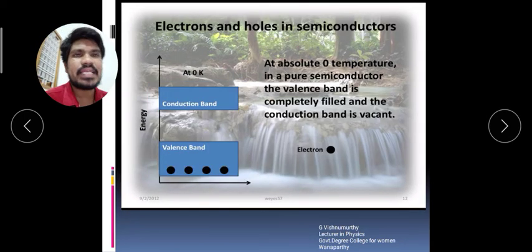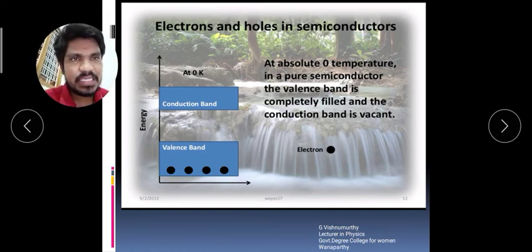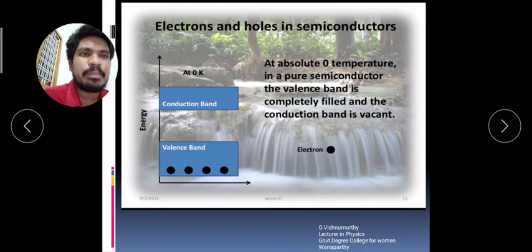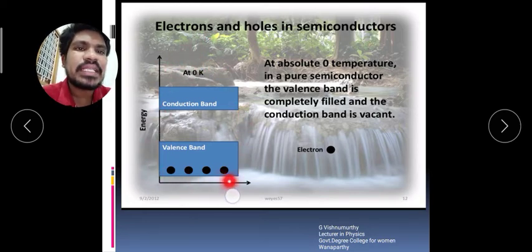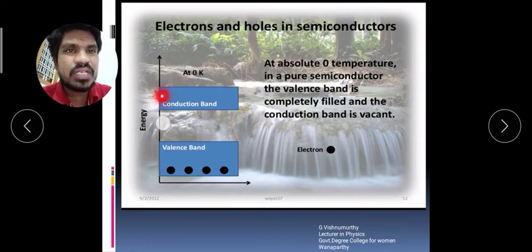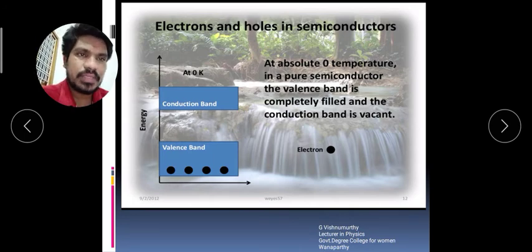And the next topic is electrons and holes in semiconductors. Okay, electrons and holes in semiconductors. At absolute zero temperature, in a pure semiconductor, the valence band is completely filled and the conduction band is vacant. Okay, here you see this. Here there are 4 electrons, completely filling the valency band. There are no electrons present in the conduction band initially at 0 Kelvin.